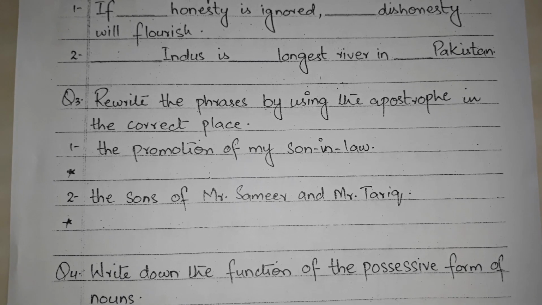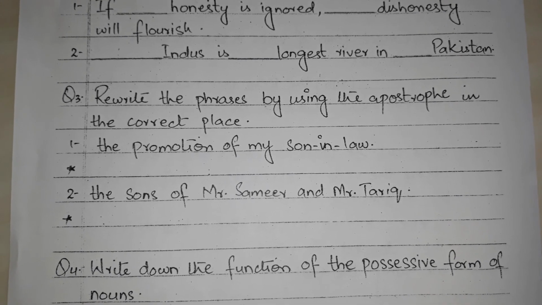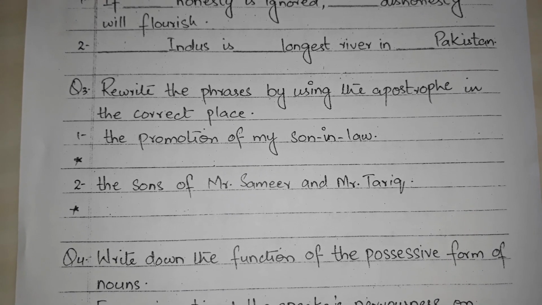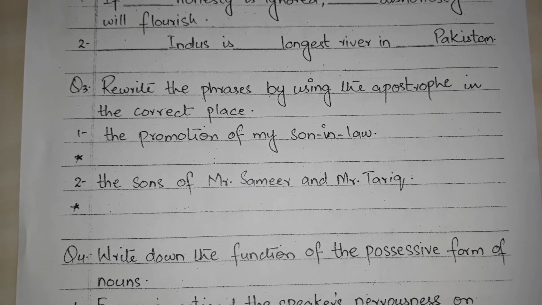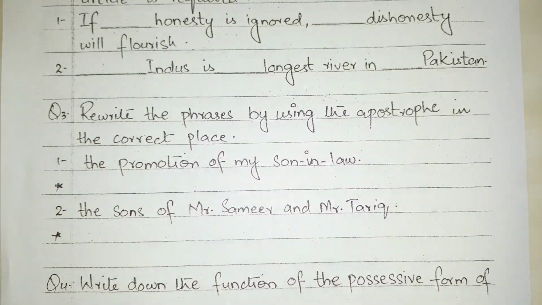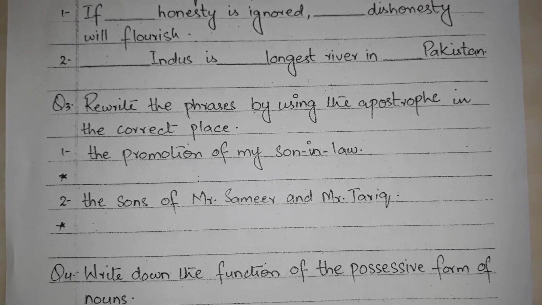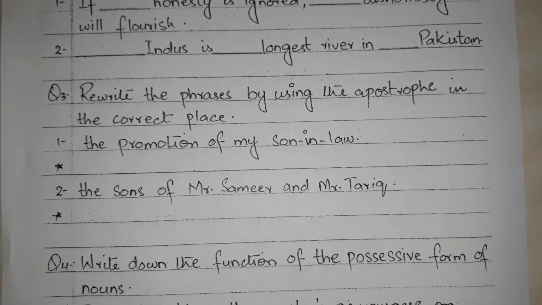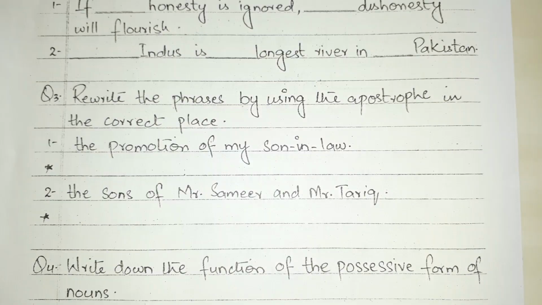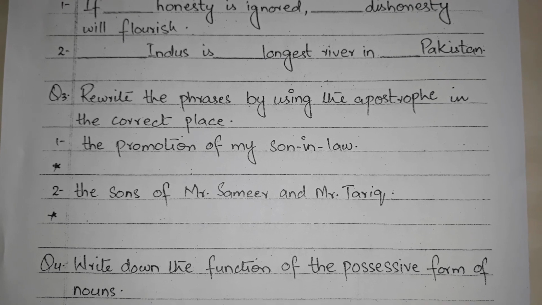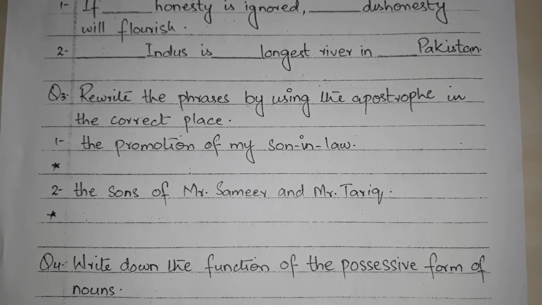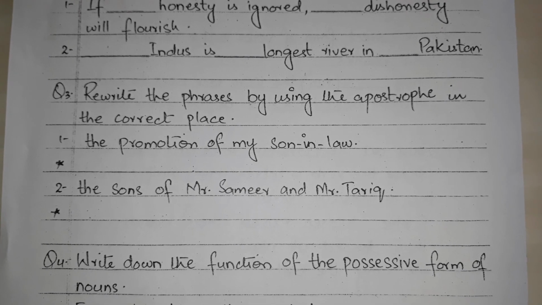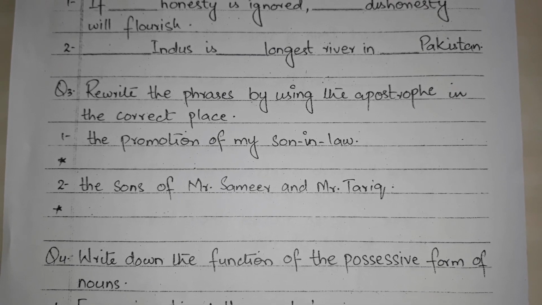Question number 3 is rewrite the phrases by using the apostrophe in the correct place. Students, we have done revision of the chapter possessive forms and we have also done a worksheet related to this topic. Students, the use of an apostrophe and s at the end of singular and plural nouns usually shows possession or ownership. Students, here two phrases are given. Number 1, the promotion of my son-in-law. Number 2, the sons of Mr. Samir and Mr. Tariq. You have to put the apostrophe with s in the correct place.